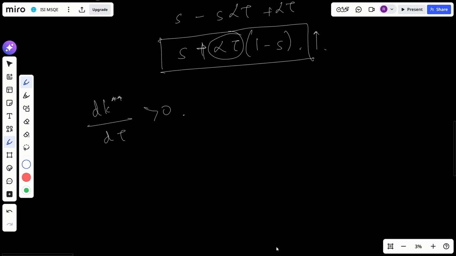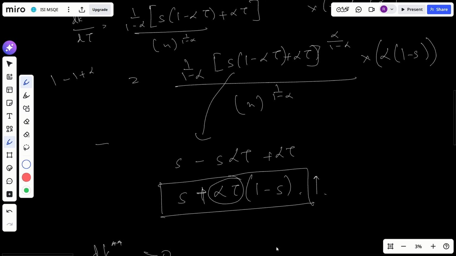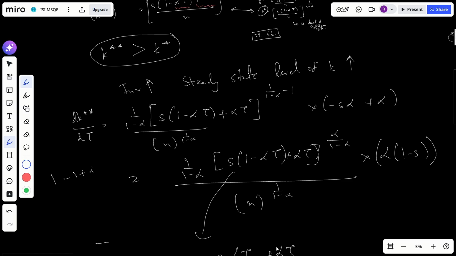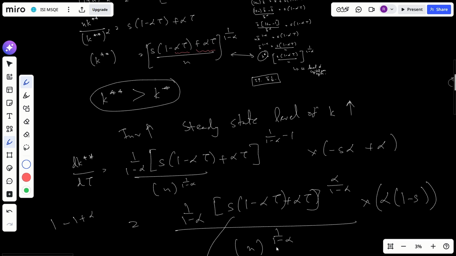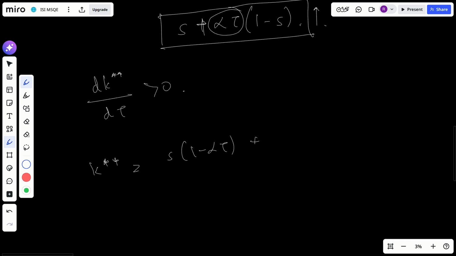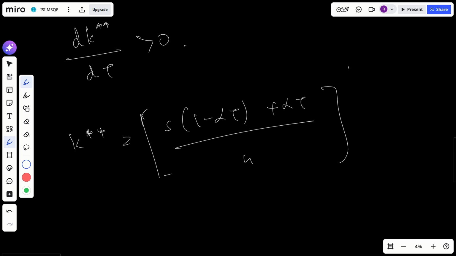Okay, another way of just doing this is I don't even need to do this complicated differentiation. So k double star is equal to, let me write this once again, s minus s alpha tau plus alpha tau divided by n to the power 1 divided by 1 minus alpha, right?